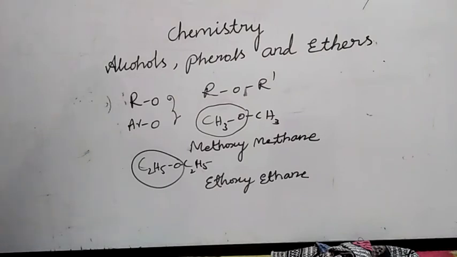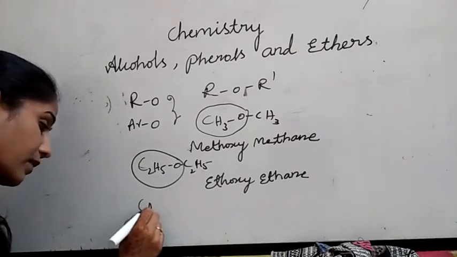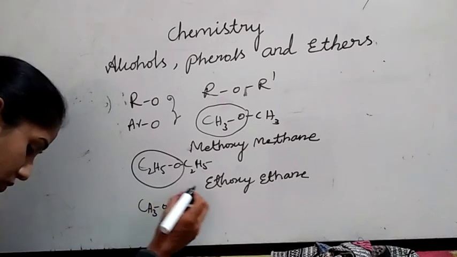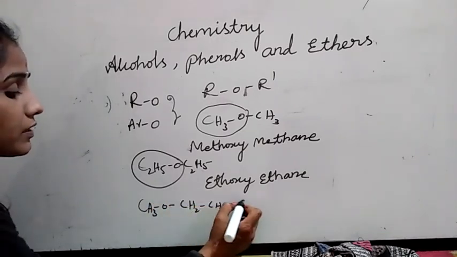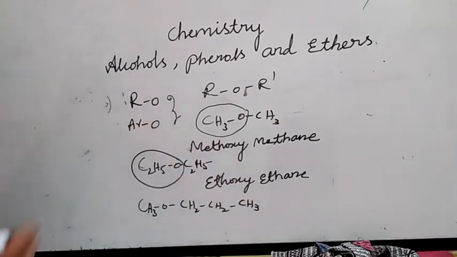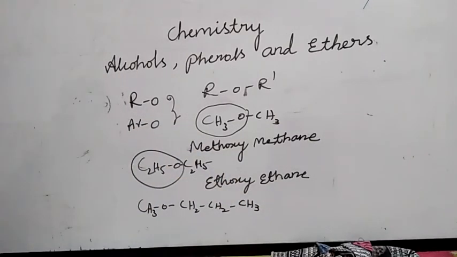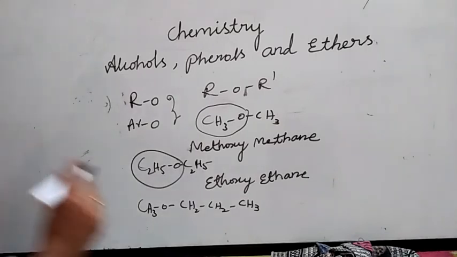If I take another example like CH3OCH2CH2CH3. What you have to see here is that so many carbons are there. First you have to select the biggest carbon chain, that is 3 carbons, propane. So methoxypropane.